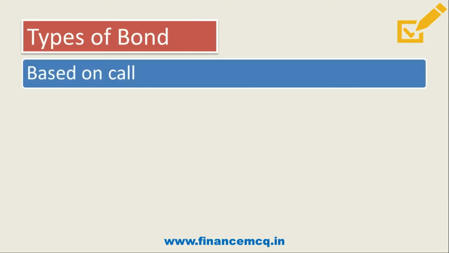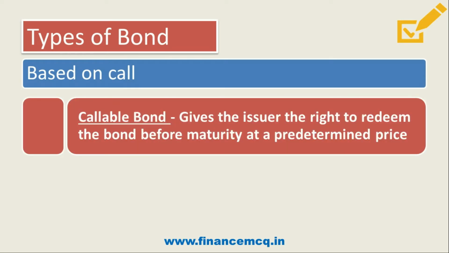So friends, based on call, a bond can be a callable bond, which gives the issuer the right to redeem the bond before maturity at a predetermined price. Here friends, it gives the right to the issuer. Now who is the issuer? The issuer is the person who issues these bonds. So they have a right to redeem the bond, and that is before maturity. For example, if the bond period is 10 years, he can redeem it after say 5 years at a predetermined price. So that is a callable bond.